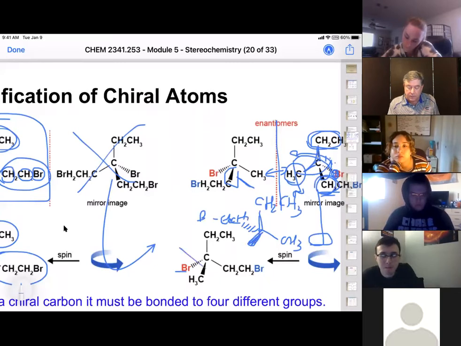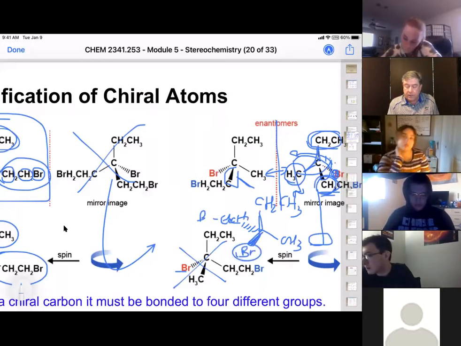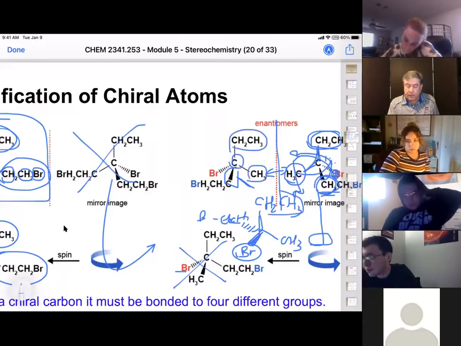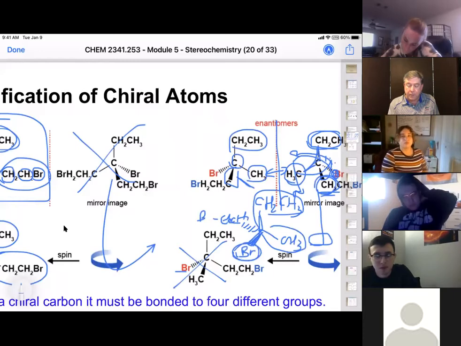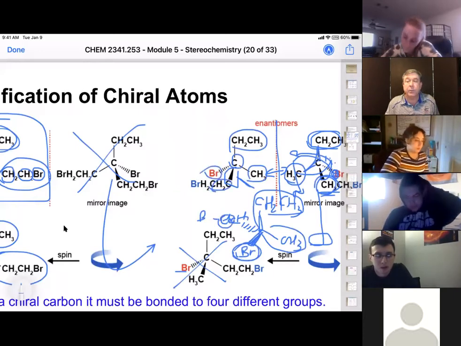Okay, so this is the wrong drawing here. But when we do that right here, the ethyl group, the carbon, and the methyl group all line up together. But now the bromine is swapped with the ethyl bromide, and the ethyl bromide is now swapped with the bromine.